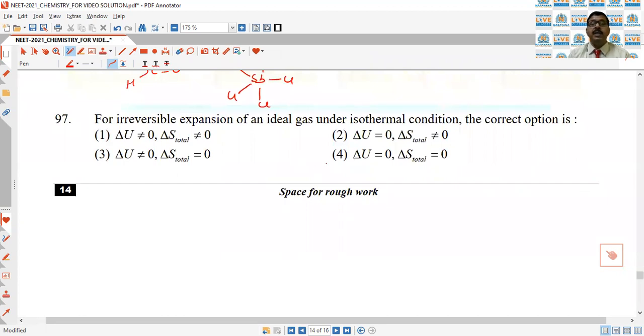Next question. For irreversible expansion of an ideal gas under isothermal condition, the correct option is: for isothermal expansion of the gas, the net change in internal energy is 0. That is why this is not possible. So these two are possible. In an expansion reaction, there may be a change in entropy. That is why second is the correct answer.